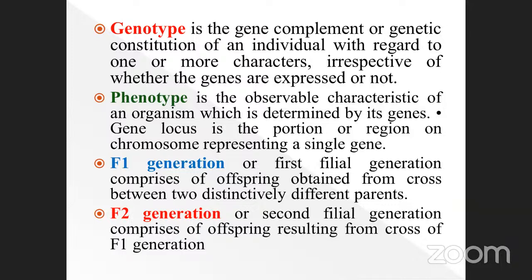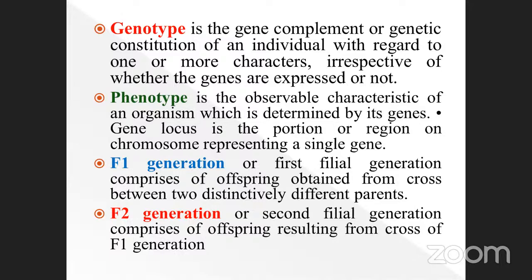The first filial generation comprises offspring obtained from the cross between two distinctively different parents, capital T tall and small t dwarf. These are the two distinctively different parents.